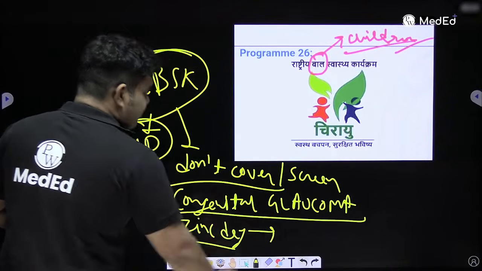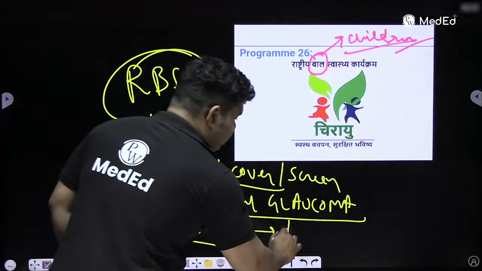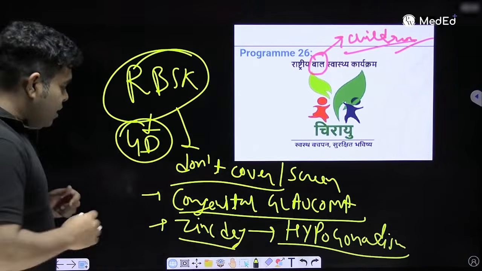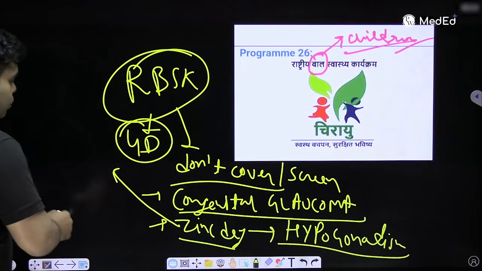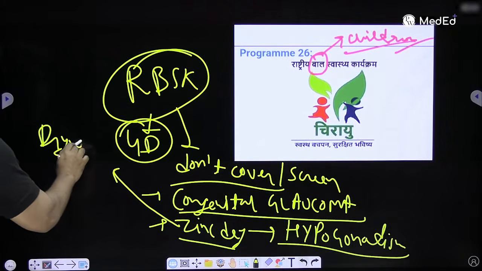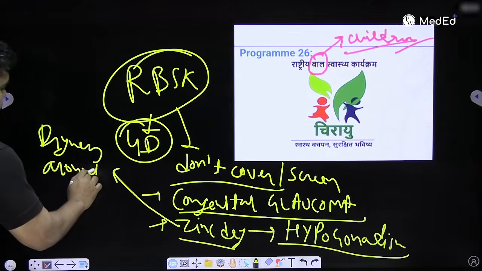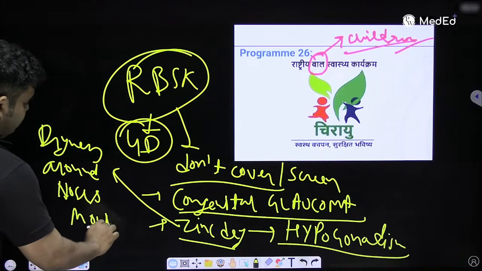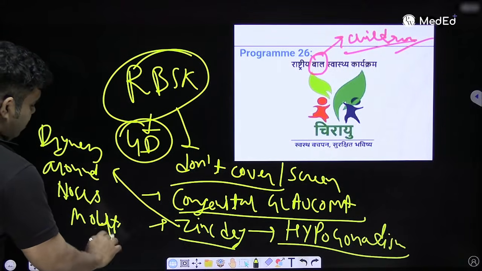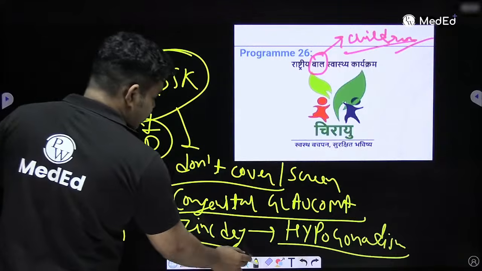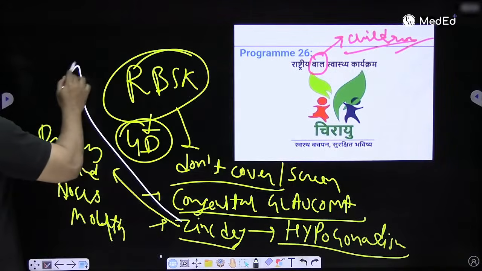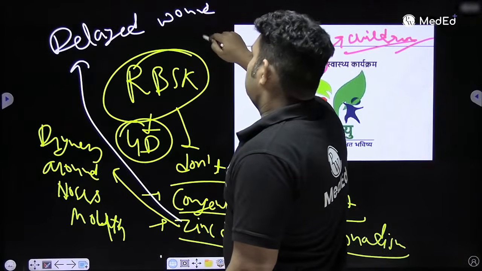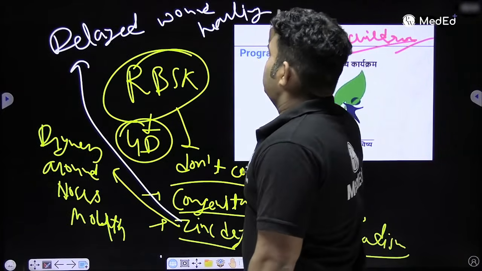Because zinc deficiency will lead to chote tatte, hypogonadism. And I am 100% sure. One more thing which zinc deficiency will lead to is dryness around nose and mouth. This question came in NEET 2023. Dryness around nose and mouth is by zinc deficiency. Then one more thing from zinc deficiency is delayed wound healing. All these 3 questions have been asked in 3 different exams. So I am sure you will write it correctly.